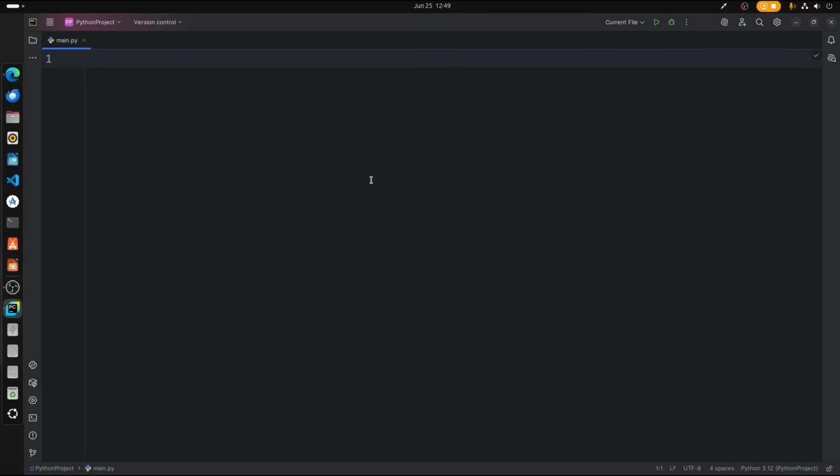So let's get started. So what we're going to do now is we're going to see how to define a basic function. So let us proceed by creating a function. To create a function in Python, we use this keyword called def, and then with this keyword we're gonna type the name of our function. Let's say I want to name my function greet.